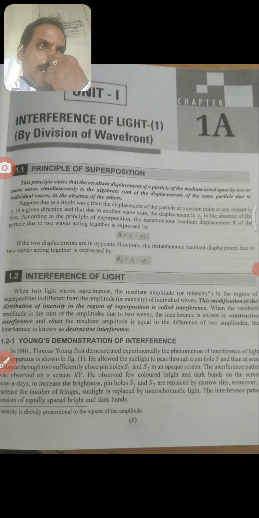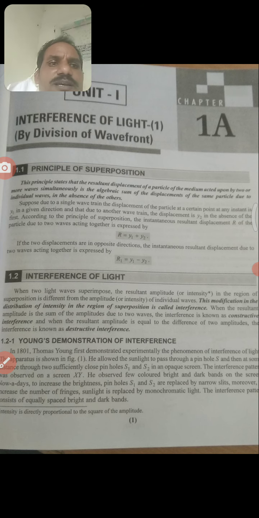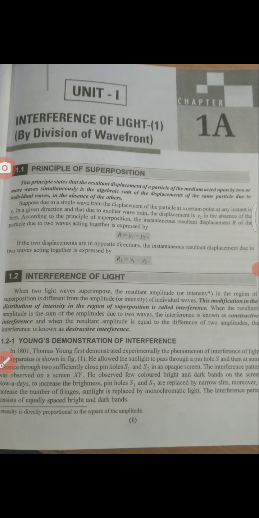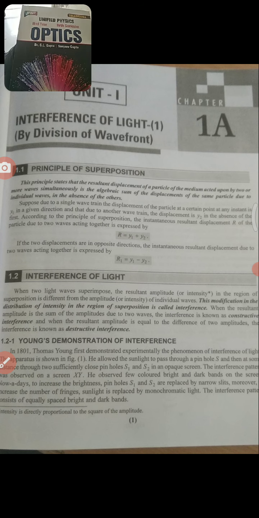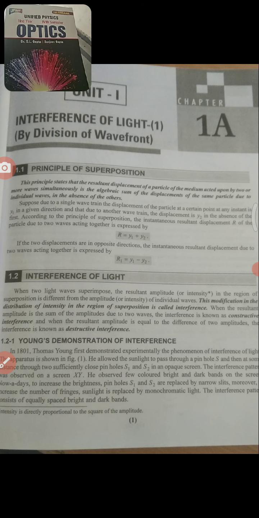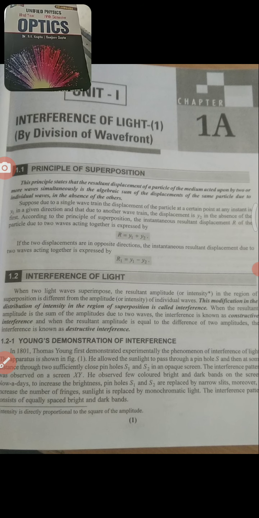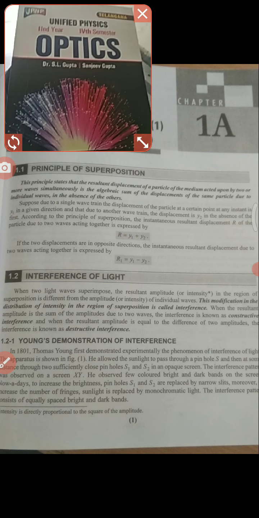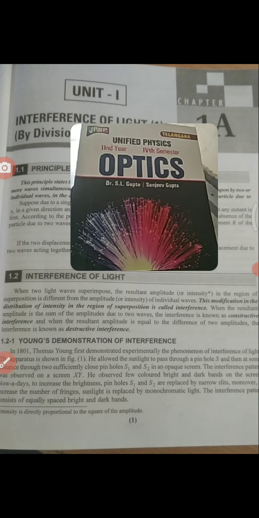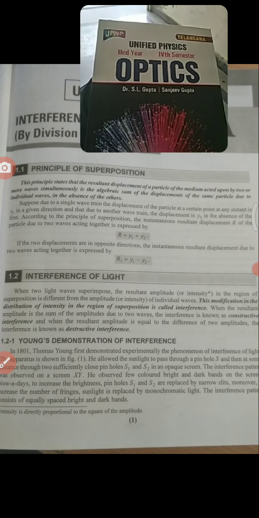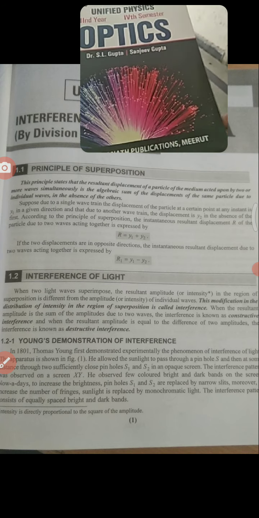In optical physics, we can see in the textbook, in the picture, that this is the optical physics book for fourth semester, second year students. This is a book, and the name is Optical Physics. Here we use it for different types of topics. Actually, this is a unified physics book.